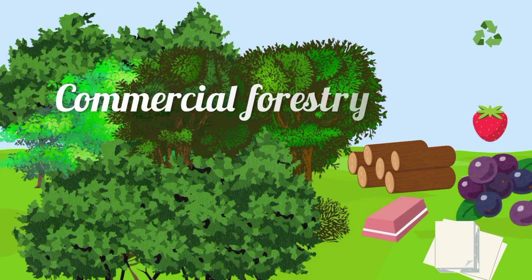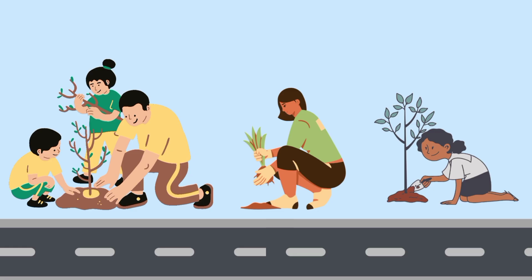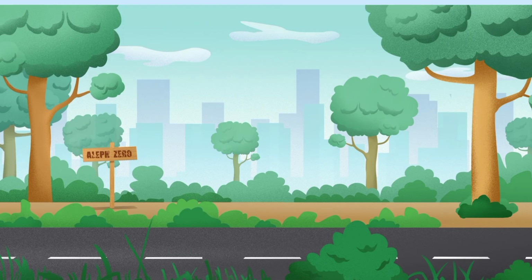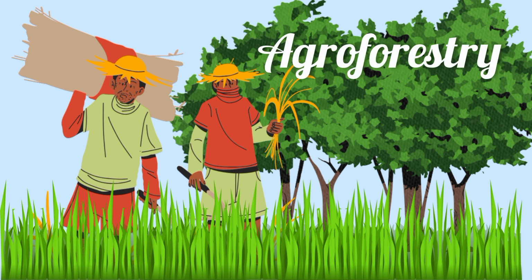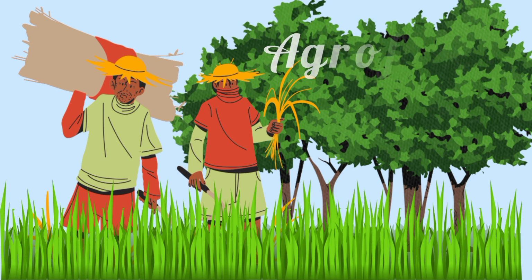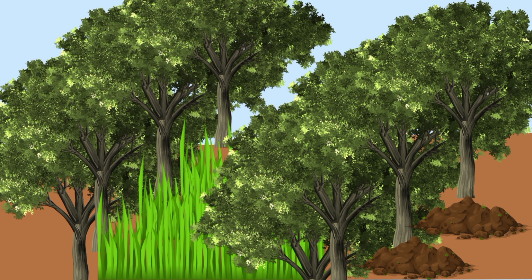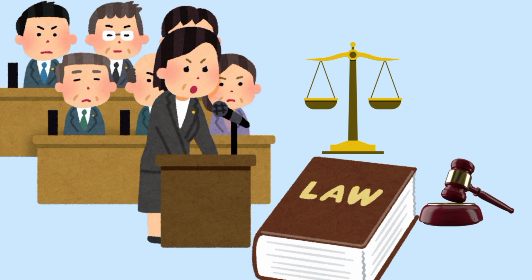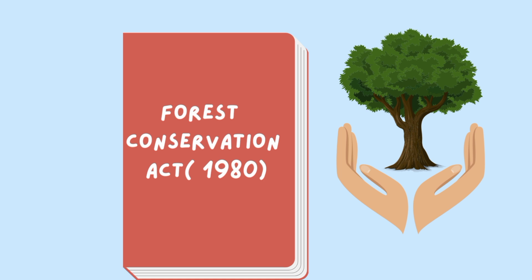For instance, commercial forestry is a plantation of trees for commercial production of timber and other forest products. In social forestry, trees can be planted in unused areas like the side of the road, community land, etc. Agroforestry is a combination of agriculture and forestry. The trees can be planted in different ways, such as in rows with the crops grown between the rows of trees, or they can be planted in rows around the edges of a field to act as a windbreak, and so on. Also, enacting and enforcing laws can play a crucial role. For example, in India, the Forest Conservation Act of 1980 provides protections to the forests.